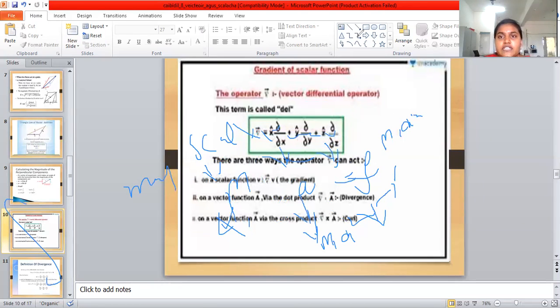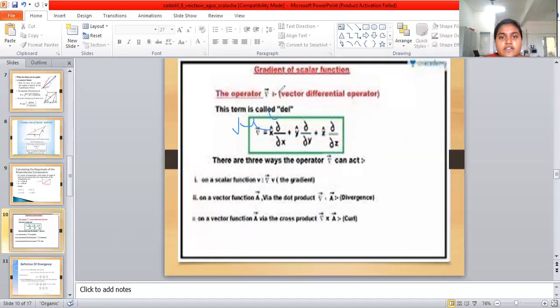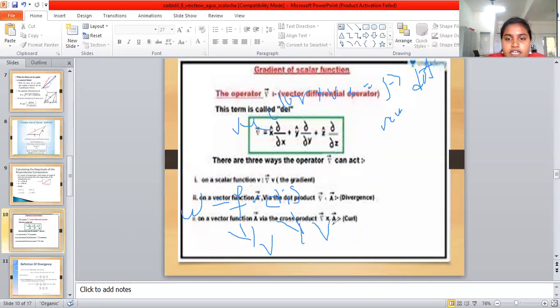Next, vector into vector gives two products: the scalar product and the vector product. The scalar product is represented by the dot product. Suppose work: work is equal to force into displacement. Force is a vector and displacement is also a vector. Here we use the dot product, where two vectors make a scalar, so work is a scalar function.